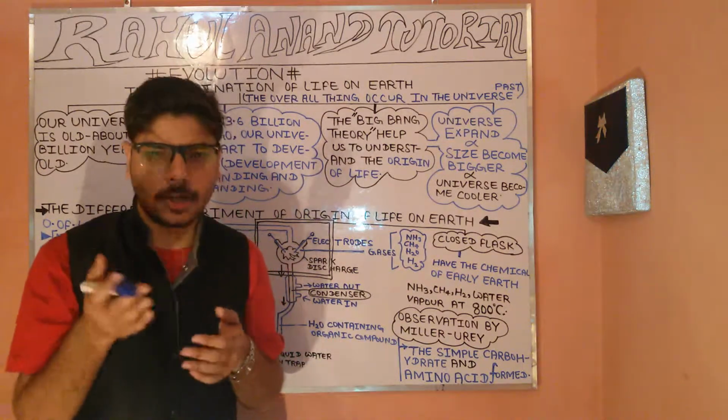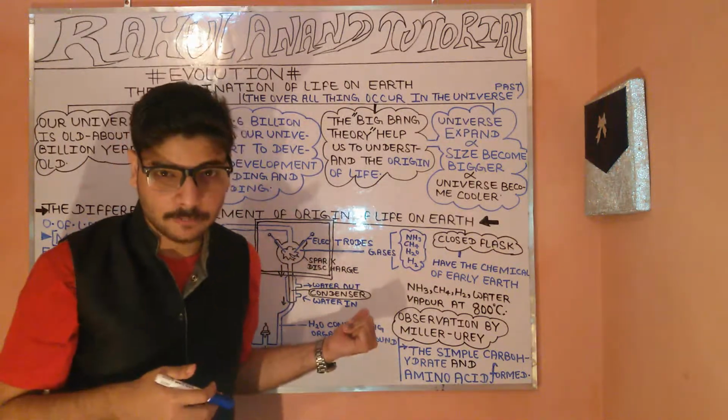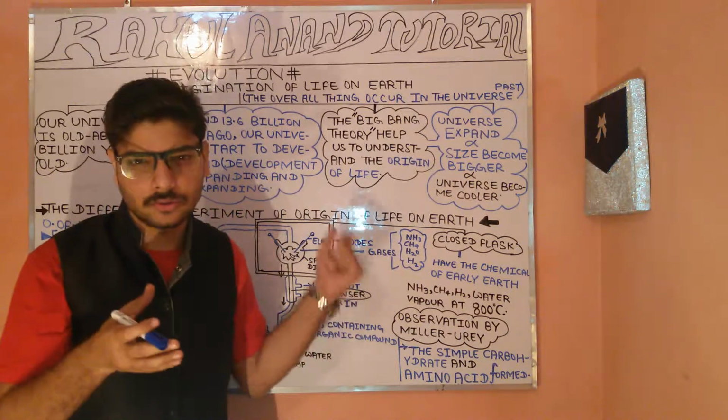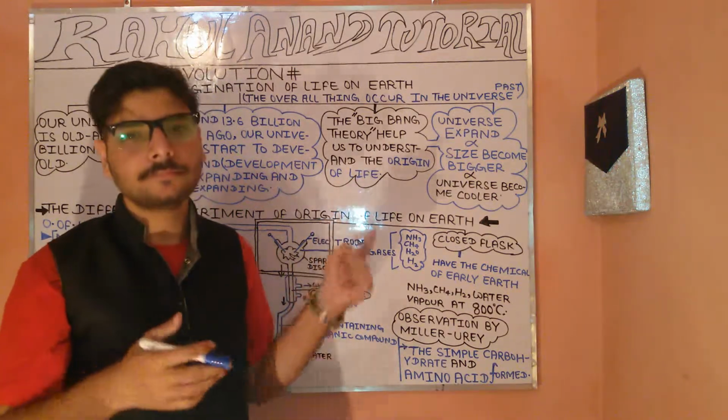So here we have understood about the Miller-Urey experiment, along with the observation with reference to the evolution case.